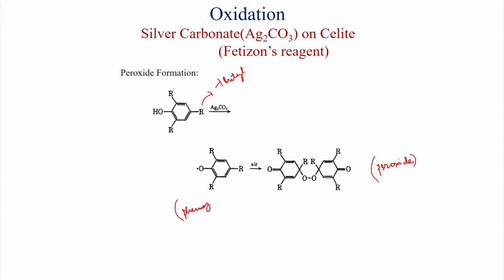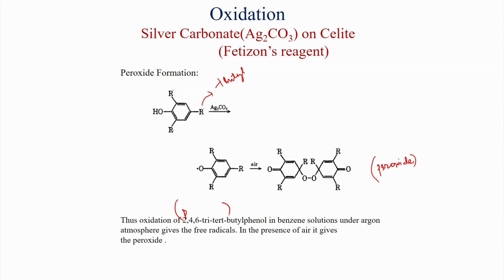The phenoxy radical is formed, which dimerizes under this condition, oxidative dimerization, and it gives this peroxide compound. Oxidation of 2,4,6-tri-tert-butyl phenol in benzene solution under atmosphere gives the free radicals. In the presence of air, it gives the peroxide.